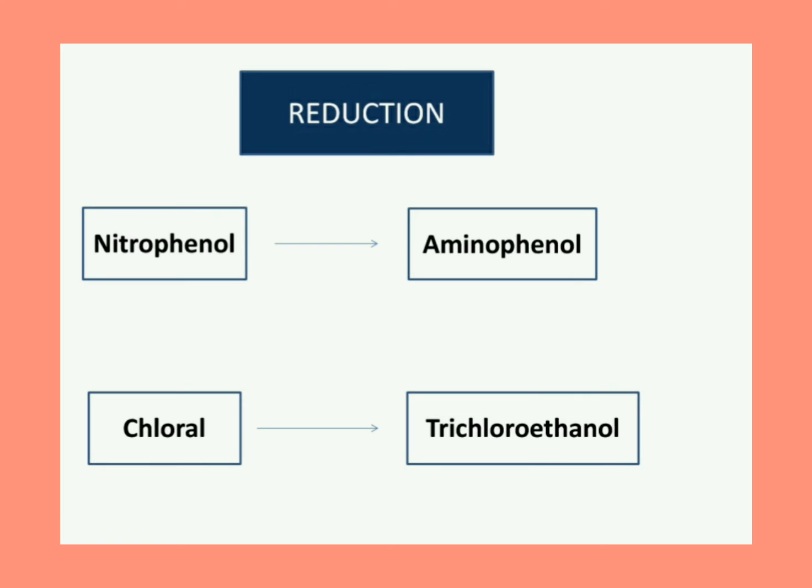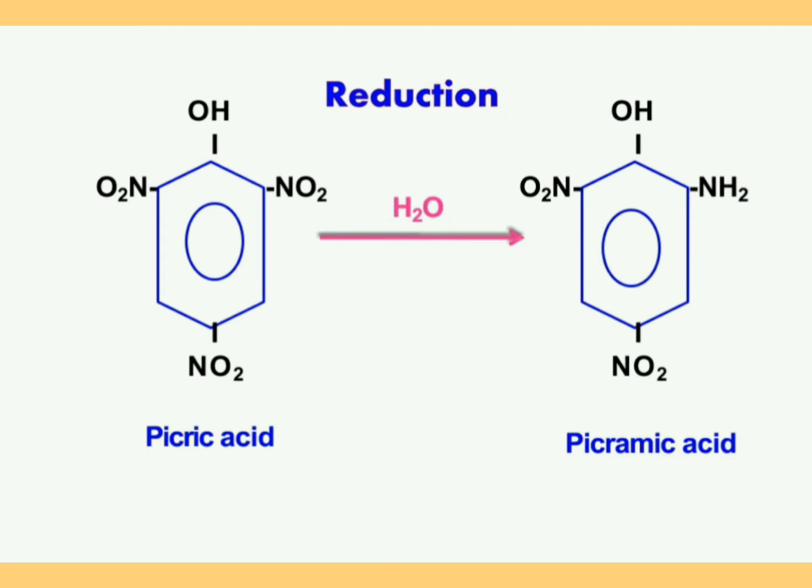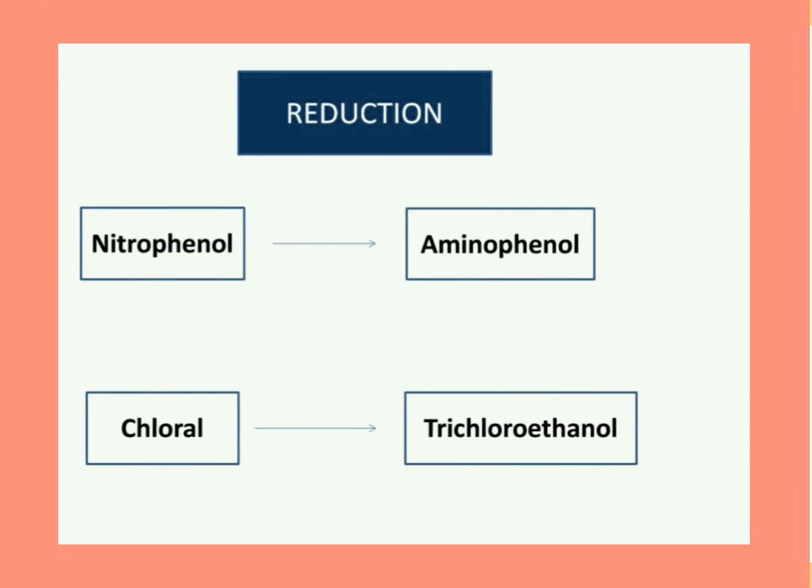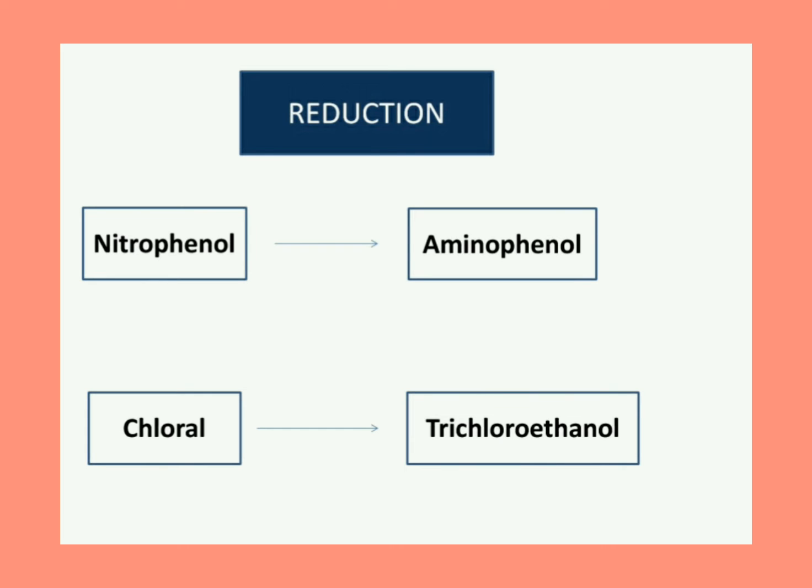Now coming to the second reaction of phase 1, that is reduction. There are three important examples of reduction reaction. The first one is nitro compound is reduced to amino compounds. For example, nitrophenol is converted into aminophenol. Then picric acid is reduced to picramic acid. Then chloral is reduced to trichloroethanol. These are all examples of reduction.